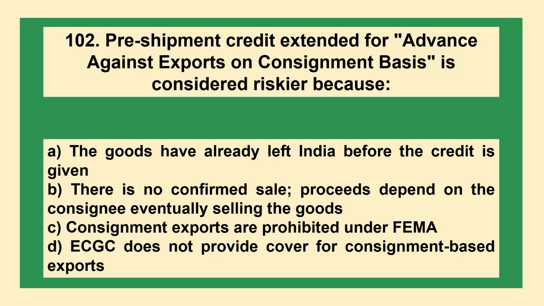The next question is: pre-shipment credit extended for advance against exports on consignment basis is considered riskier because A, the goods have already left India before the credit is given; B, there is no confirmed sale. Proceeds depend on the consignee eventually selling the goods; C, consignment exports are prohibited under FEMA; D, ECGC does not provide cover for consignment based exports.